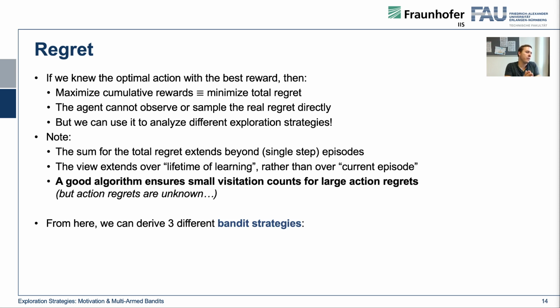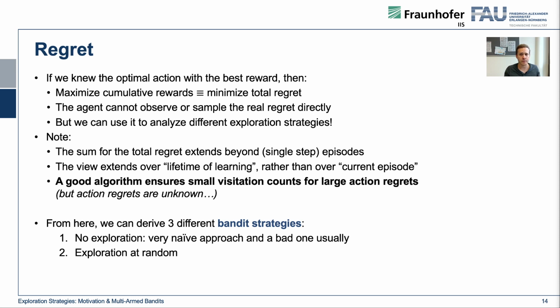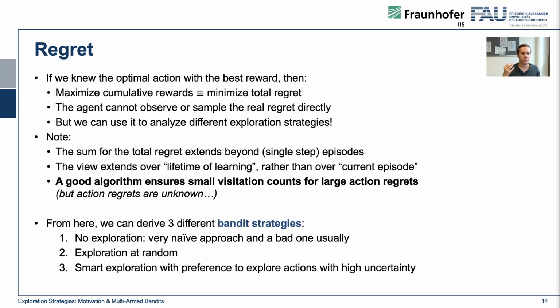From here we can derive three different strategies that we can use in bandits. The first is no exploration at all. This is very naive and usually a very bad one, and we have also seen this in practice. We can do exploration at random. This is what we did with epsilon-greedy, which we will also benchmark in the next lecture. However, what we actually want to do is smart exploration, with a preference to explore actions on which we have a high uncertainty about their associated reward probability. And this is what we will be covering in the upcoming lecture video.